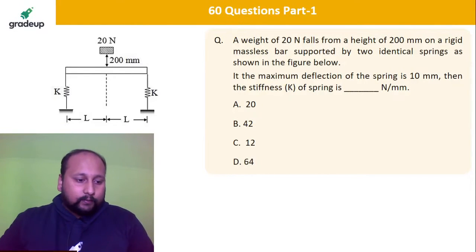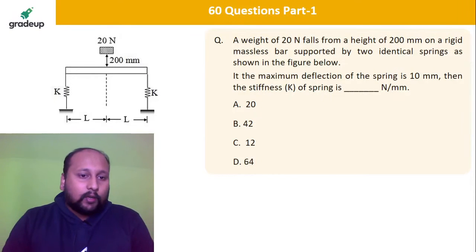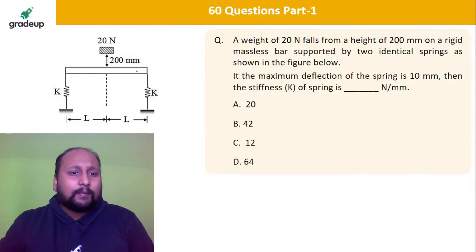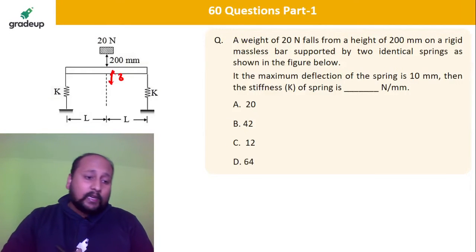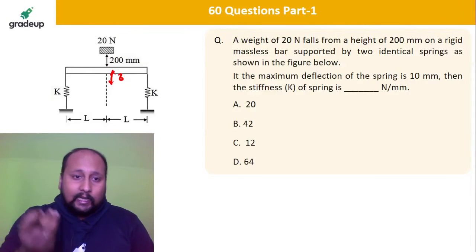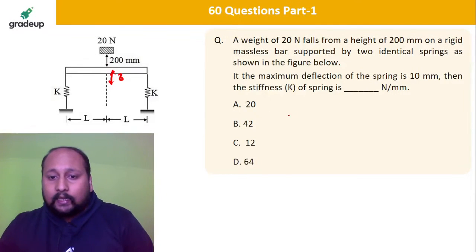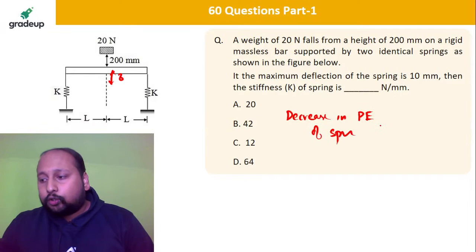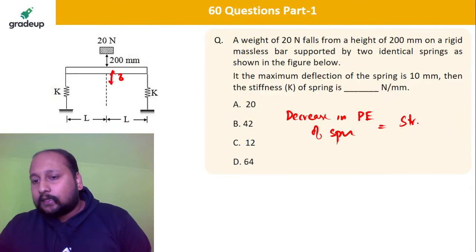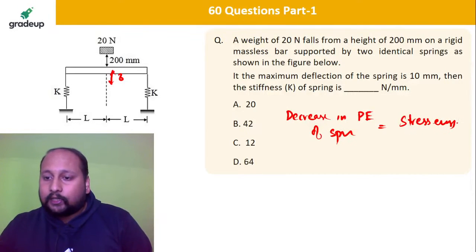Parallel connection. So how to solve? Let us suppose the maximum deflection is delta. So from this point the maximum deflection is delta. If I use energy conservation, that will be very helpful for us. Initially I can say the decrease in the potential energy should be equal to the strain energy stored in the spring.